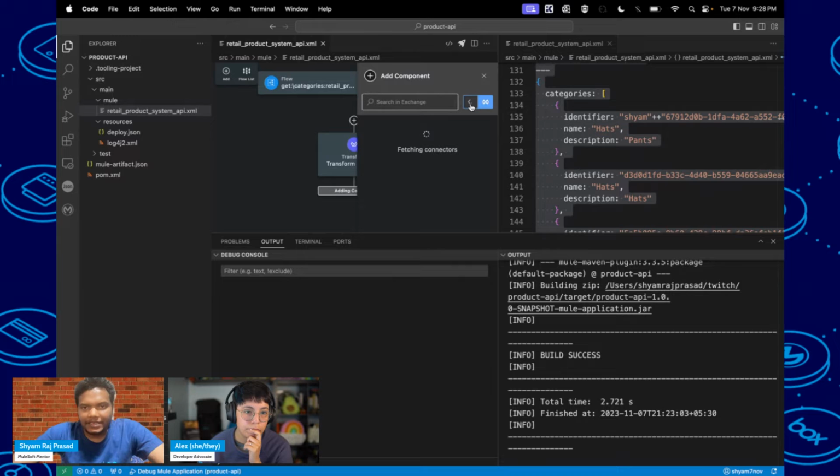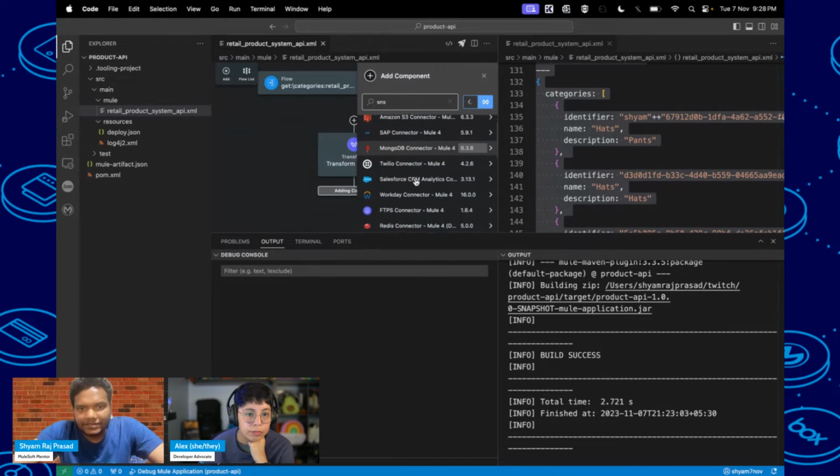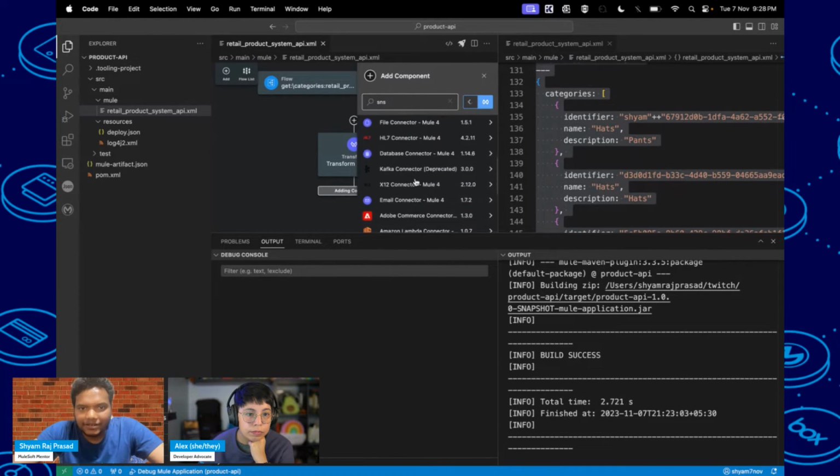So you have to switch back to search in Exchange, and then you can start searching for any connector, like SNS or something. Here you can see the Amazon SNS connector, and other connectors like Twilio. All things are supported.